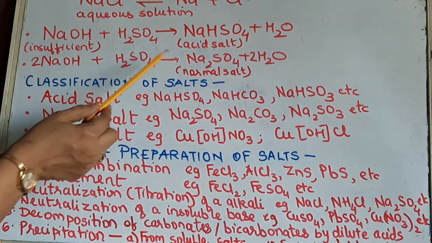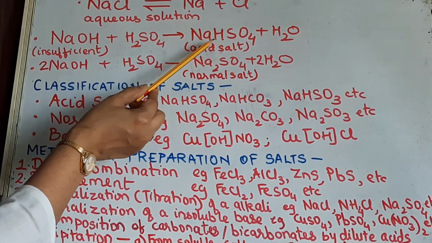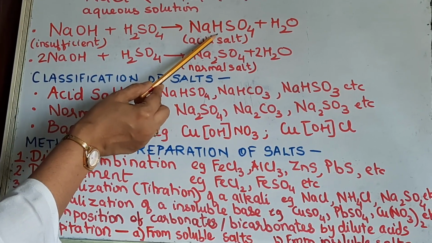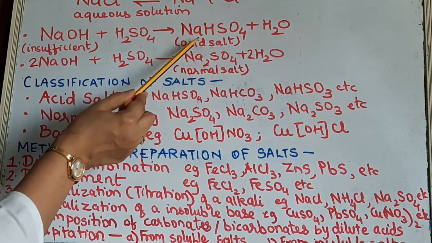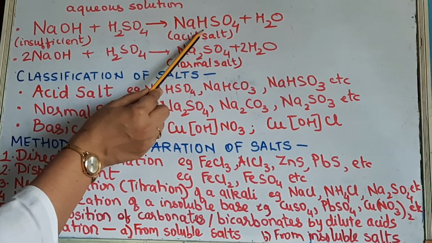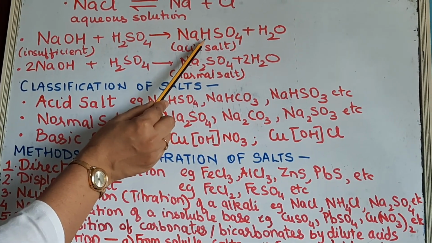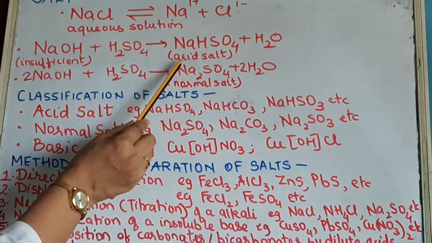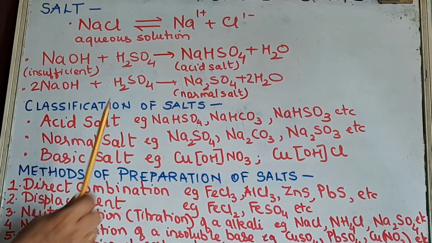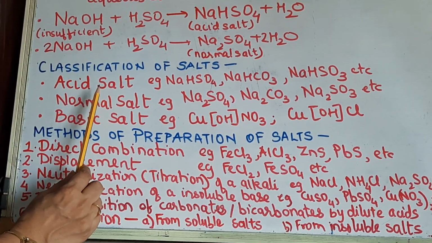Okay. Then if you see the formula of the acid salt, this is NaHSO4. So it is having one replaceable hydrogen ion in it. So an acid salt always contains replaceable hydrogen atoms in it. Now because it contains replaceable hydrogen atoms, it will show all the properties of an acid. Okay, is it clear? So these are the properties of an acid salt.